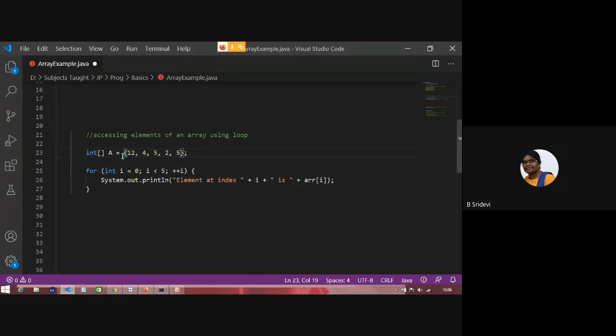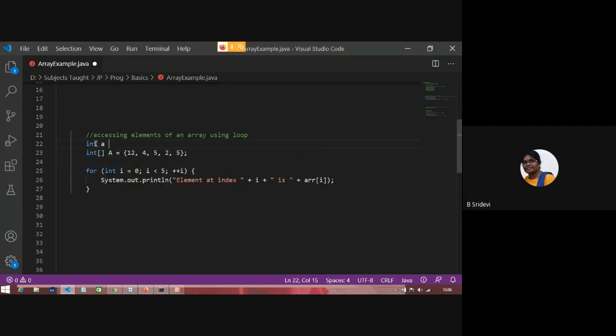There is no need of the new keyword here. There is no need of size here. Size is automatically determined by the number of elements you placed here. So A becomes an integer array whose size is 5. And dynamic memory allocation automatically happens. 12 is stored in the 0th location, 4 is stored in the first location, 5 is stored in the 4th location. This is an array literal.